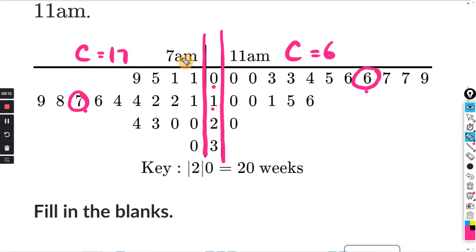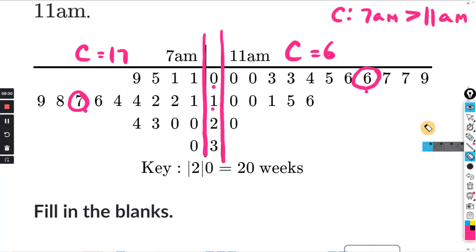All right, so the 7 a.m. center is greater than the 11 a.m. center. All right, so for the center, the one for 7 a.m. is greater than the one for 11 a.m.